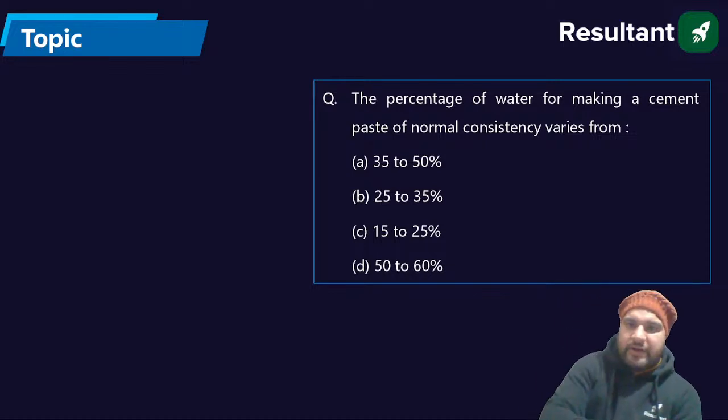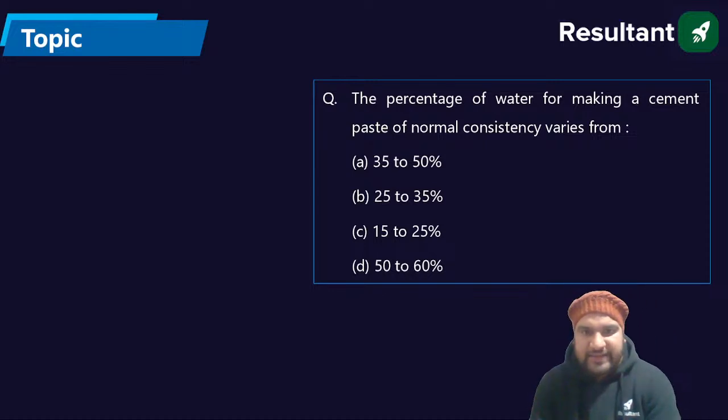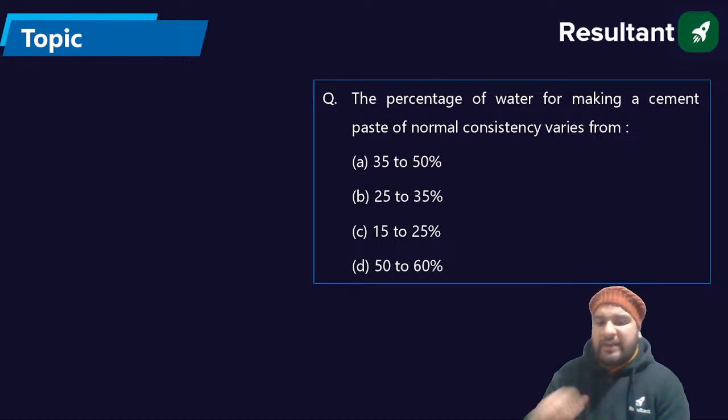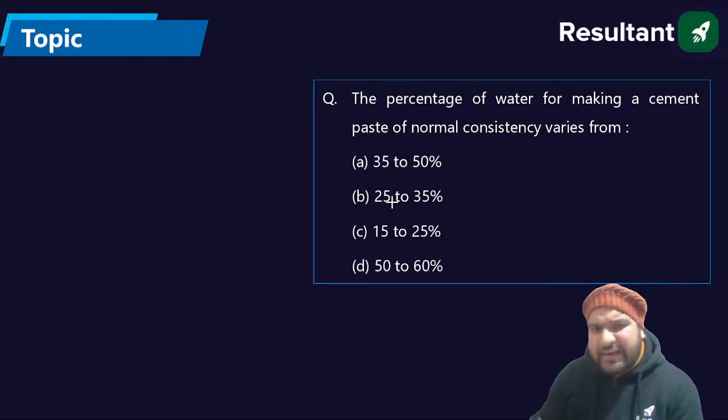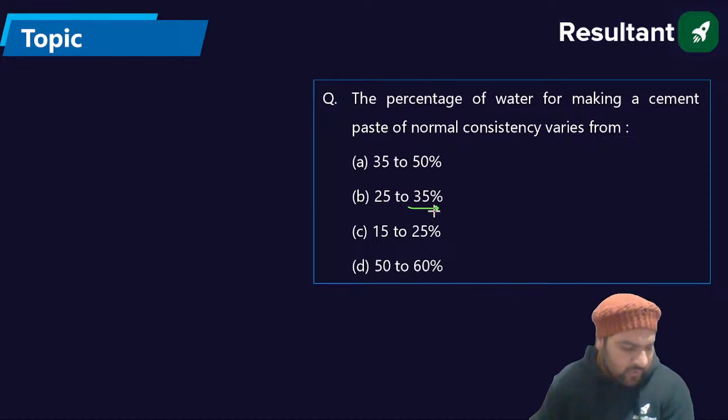The percentage of water for making the cement paste of normal consistency varies from what? I want the answer. The answer is B. The percentage of water for making the cement paste of normal consistency: you need 25 to 35% of water.